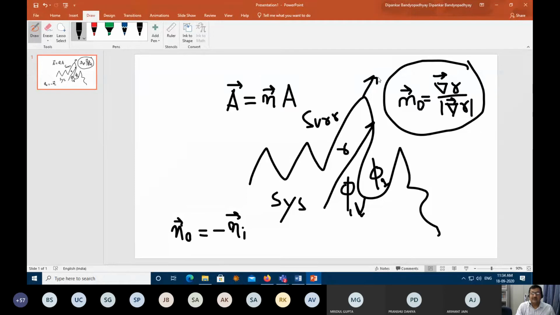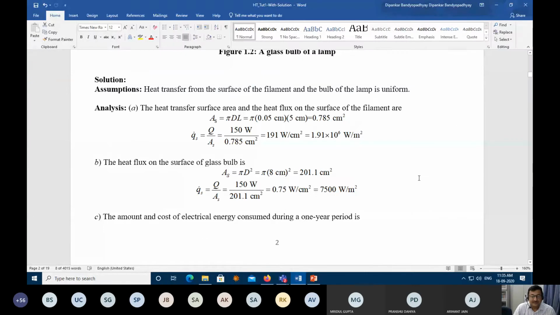Now, in this situation, what am I doing? I am trying to see system is losing and surrounding is gaining. So if some parameter is going from here to there, then it will be positive. The other way around, it will be negative, because this one decides in which direction. If it is against it, it will be negative. If it is in favor of it, it will be positive. Clear? Is that clear?